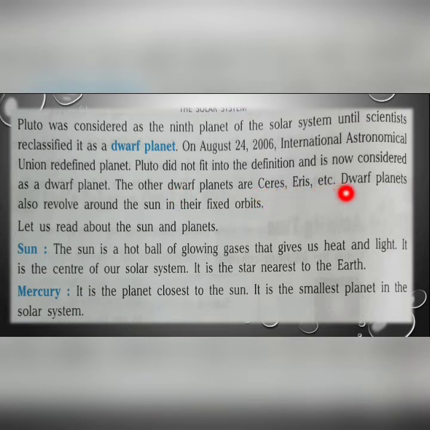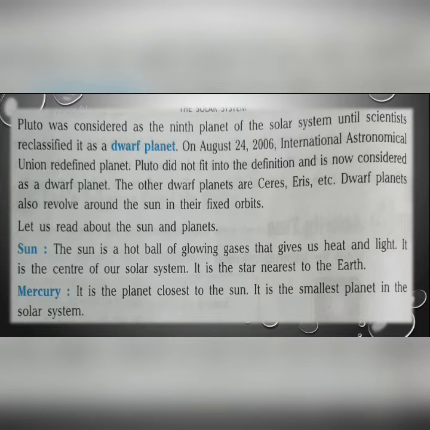So what are dwarf planets? Dwarf planets also revolve around the sun in their fixed orbits. So earlier, before 24 August 2006, Pluto was considered as the 9th planet of our solar system.